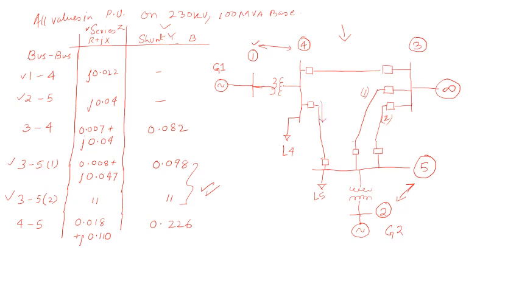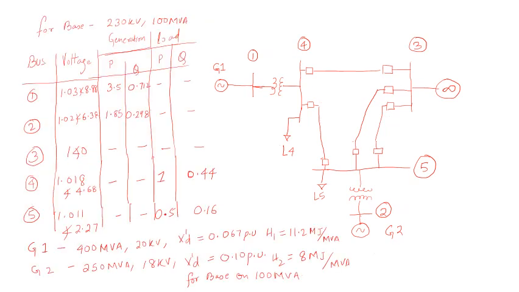This is given in per unit values on 230 kV, 100 MVA base. So these are the given values you require. Now next are the values for your bus voltage and the power generation of the generating buses and your load bus.